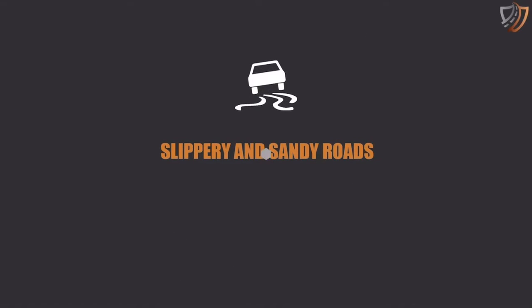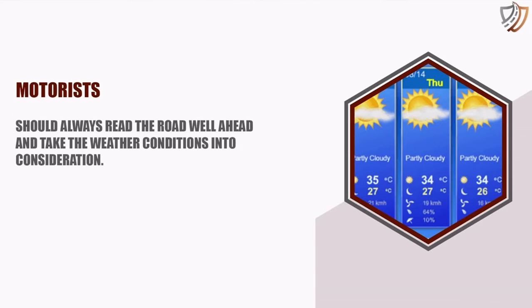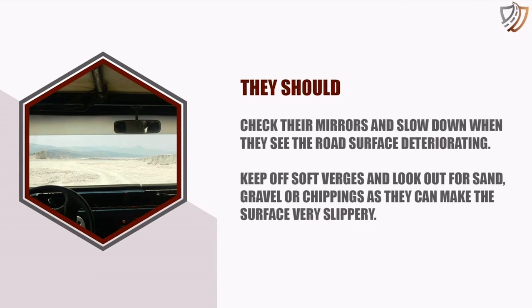Slippery and sandy roads. Motorists should always read the road well ahead and take the weather conditions into consideration. They should check their mirrors and slow down when they see the road's surface deteriorating. Keep off soft verges and look out for sand, gravel, or chippings, as they can make the surface very slippery.